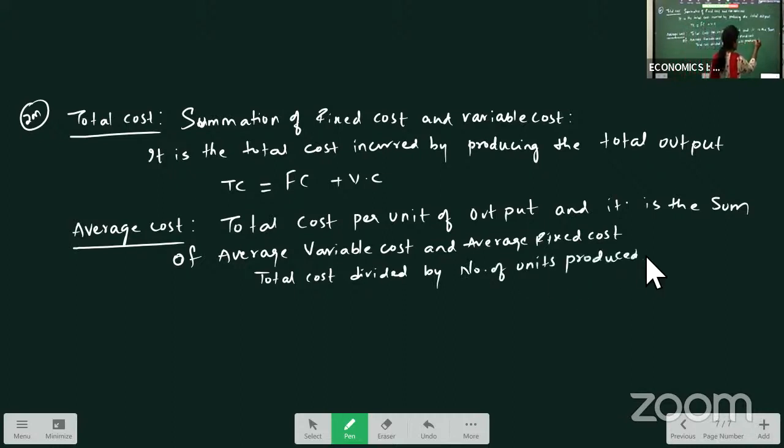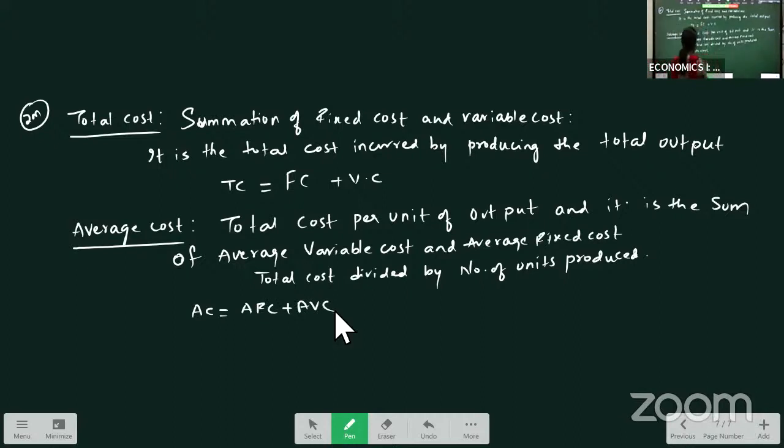Average means what? Per unit, we take the cost per 1 unit. So here you can write average cost is equal to average fixed cost plus average variable cost. Right? This is one formula we can write.